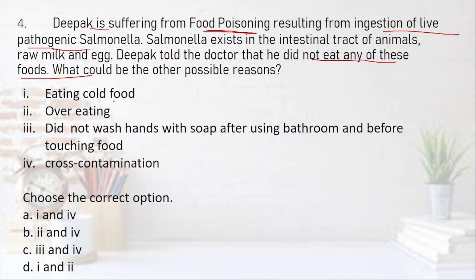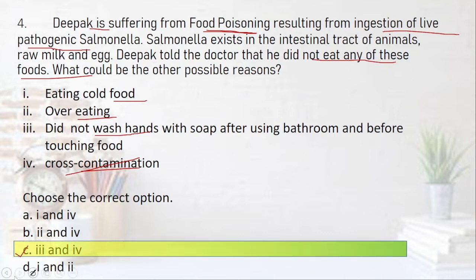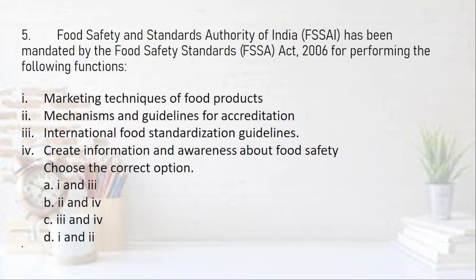possible reasons? Eating cold food, overeating, no. Did not wash hands, yes. And cross-contamination. These two seem to be the right answer, because if he did not wash hands with soap after using the bathroom and before touching the food, salmonella could have been on his hands which he did not wash off. And cross-contamination, making use of the chopping board and knife which are not properly washed. So options 3 and 4 seem to be correct. So C is the right answer. Is this clear? Now we come to the fifth question.